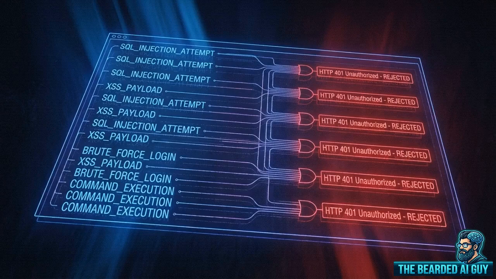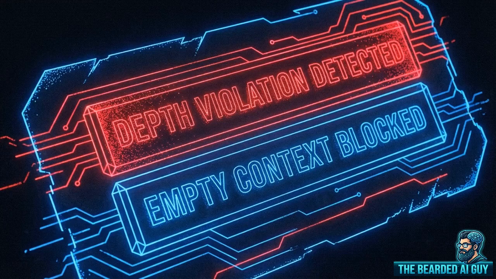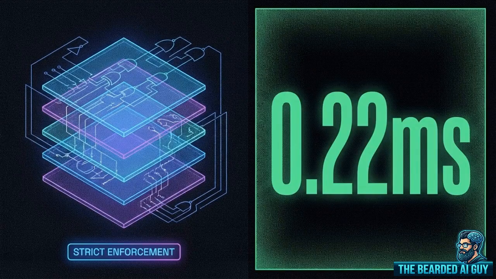Moving to adversarial security testing, researchers subjected the architecture to 600 specific attack attempts. The token chain maintained a 100% rejection rate. Chain delegation effectively neutralized attack vectors that bypass plain JWT deployments, catching strict depth violations and blocking audit evasion attempts utilizing empty context windows. AIP guarantees mathematical constraint enforcement at sub-millisecond overhead. You can deploy deep, verifiable security without sacrificing your system's operational performance.